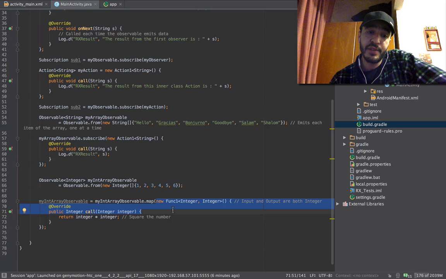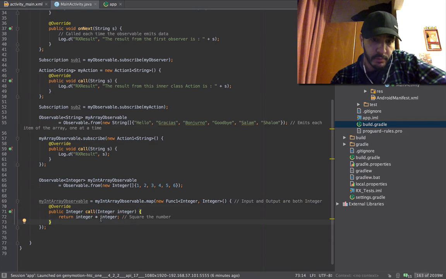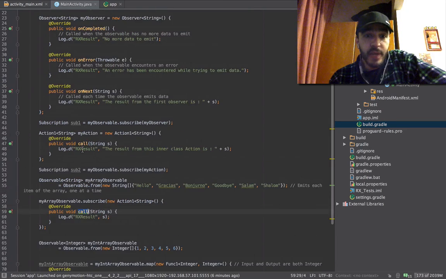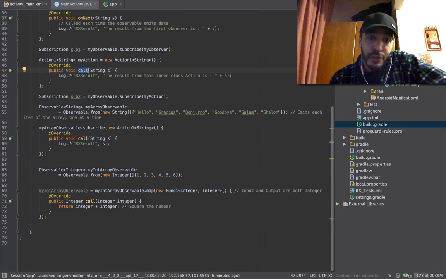This is Java 7's replacement to that, apparently. So now you have a public integer call. This is the same call as these, it behaves the same way. Right? It takes an integer, because you have integers being passed, and it just multiplies them together.